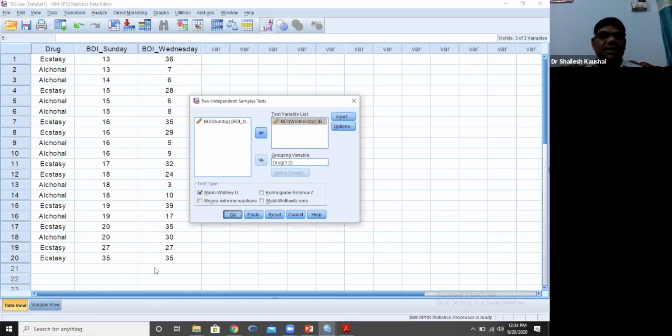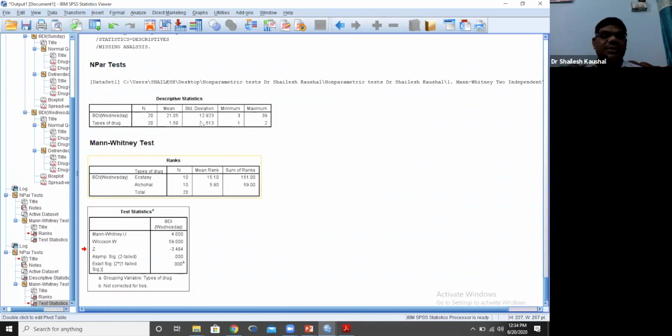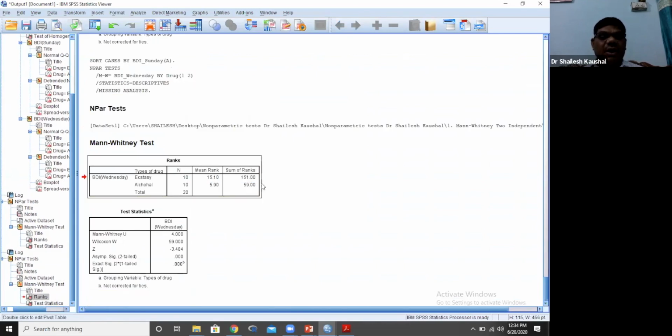So here is our result, we do not need this. Now the mean rank of Wednesday after 3 days: the mean rank of the ecstasy tablet group is 15 and the alcohol group mean rank is 5.90.